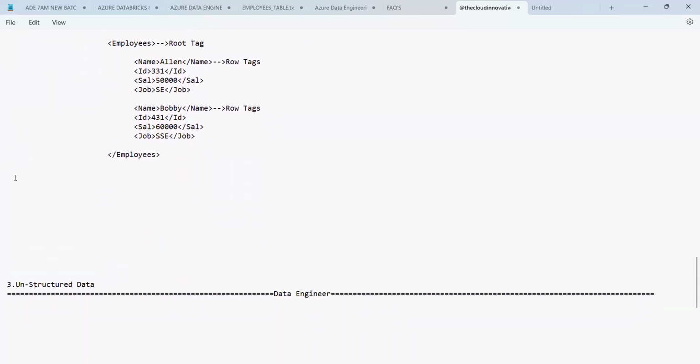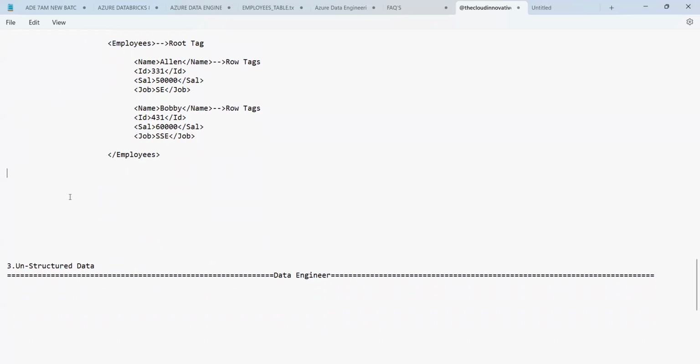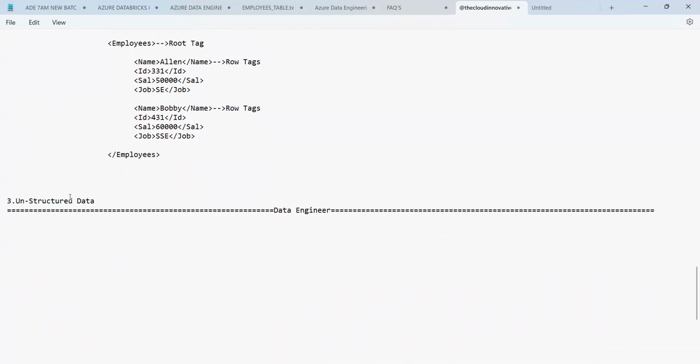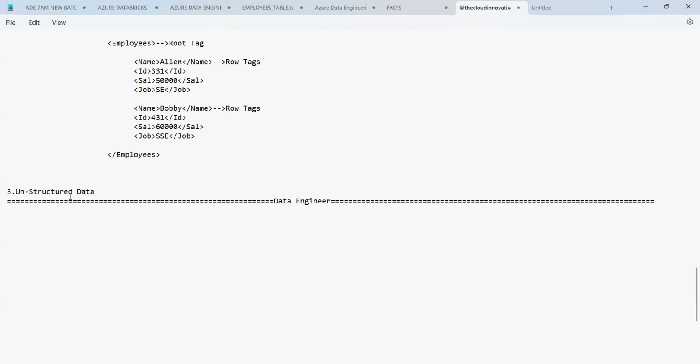The next one after this, guys. Then you have the final data. What is that? Unstructured data. Unstructured data is nothing but you will not have anything organized.